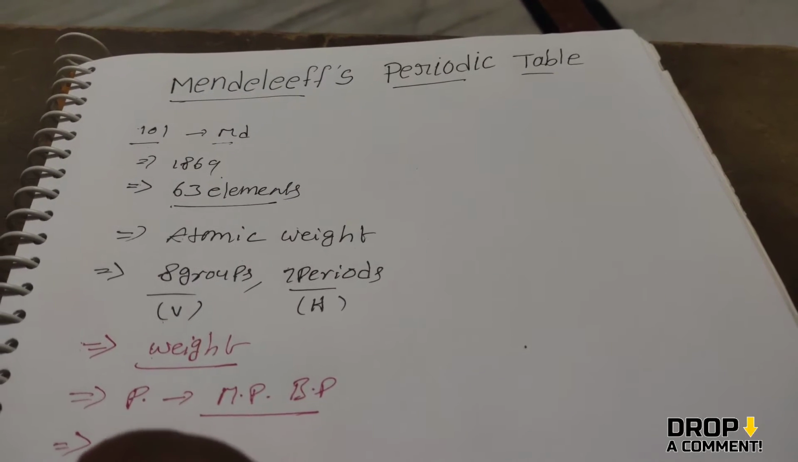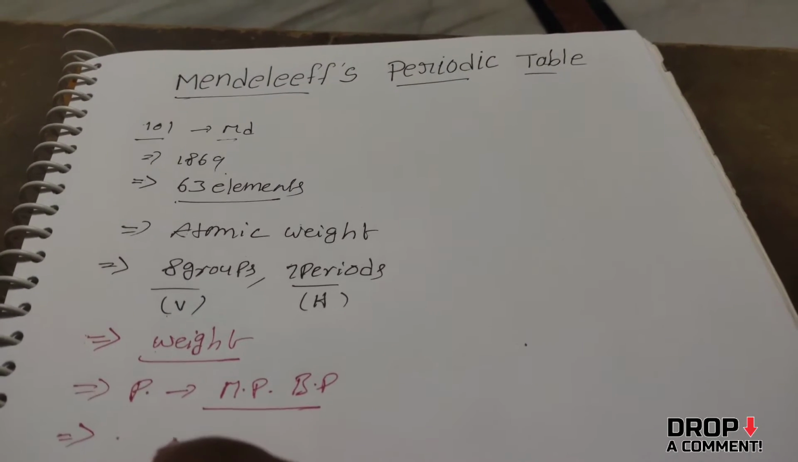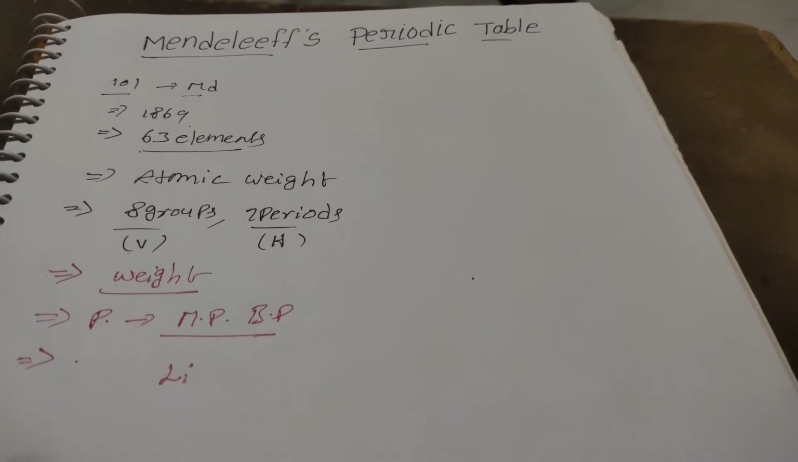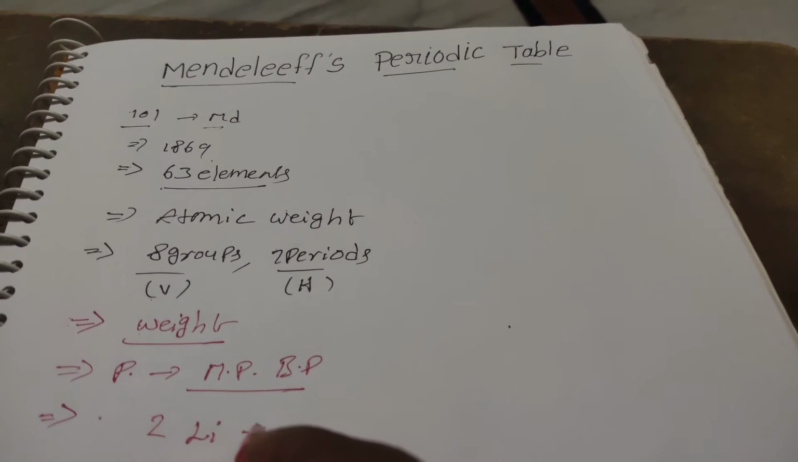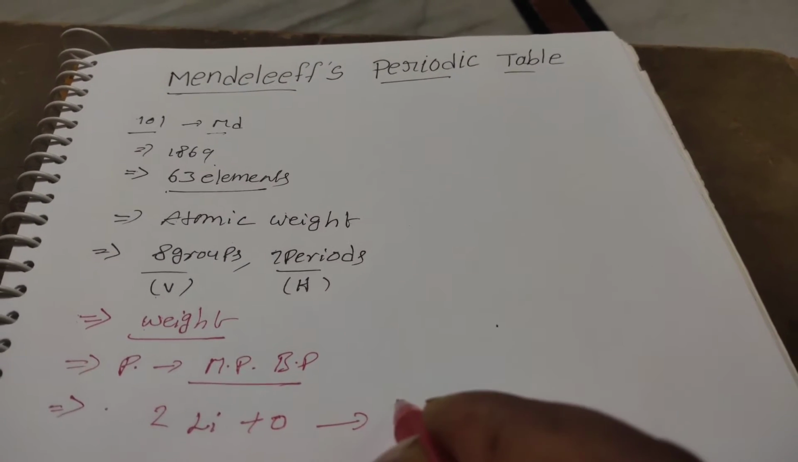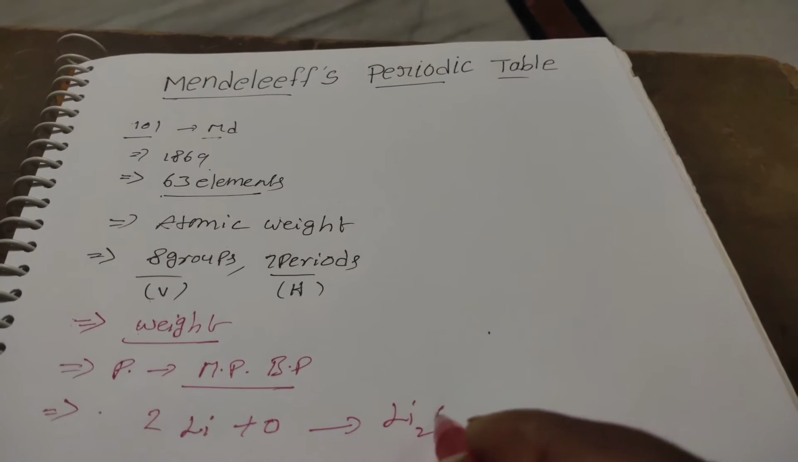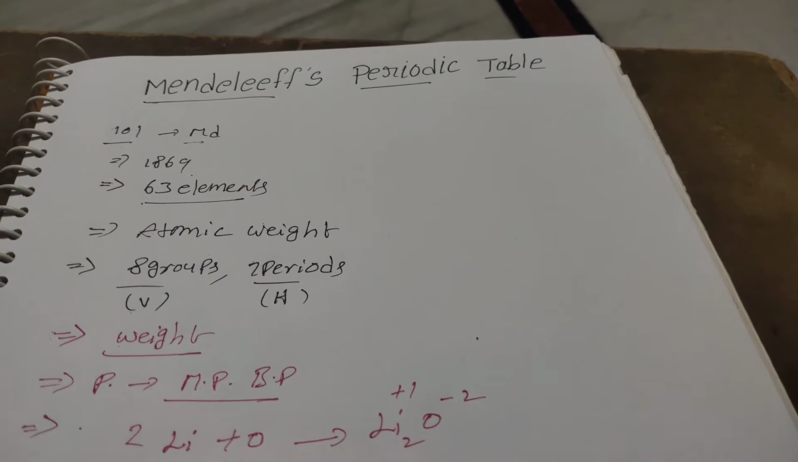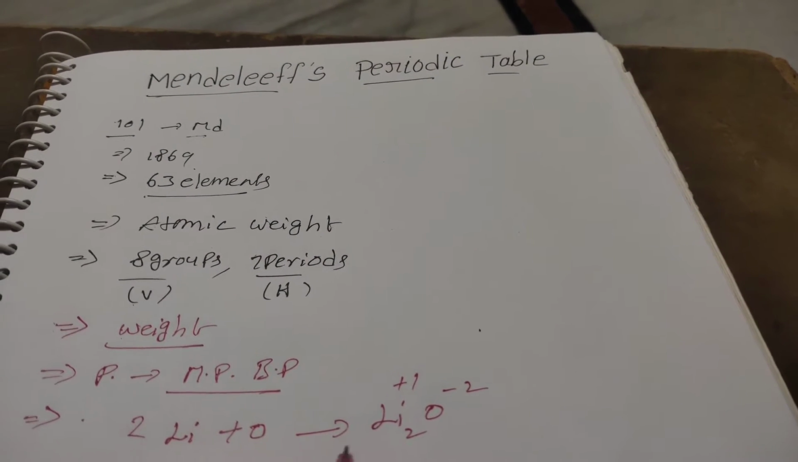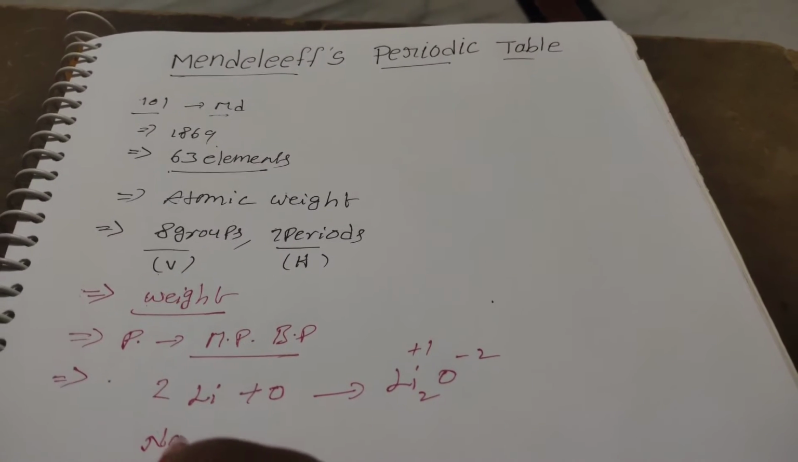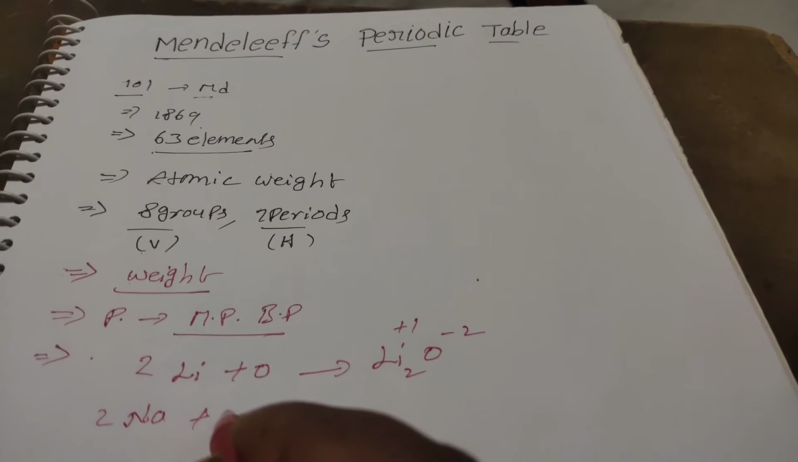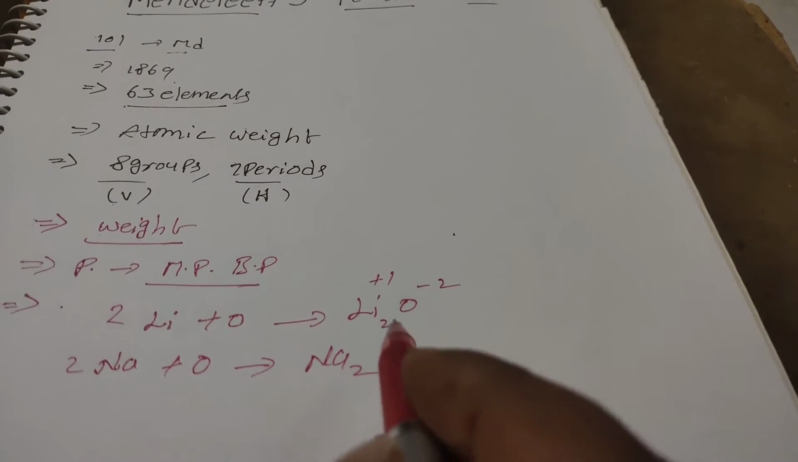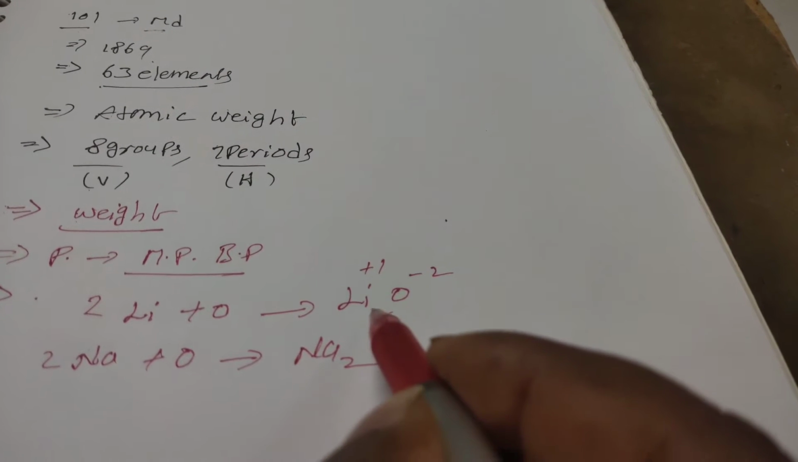For example, Mendeleev took one element, lithium. When lithium reacts with oxygen, it forms Li2O. Why? Because the valence of oxygen is -2 and the valence of lithium is +1. Similarly, when sodium reacts with oxygen, it forms Na2O. Whenever these elements react with oxygen, they form compounds like that.